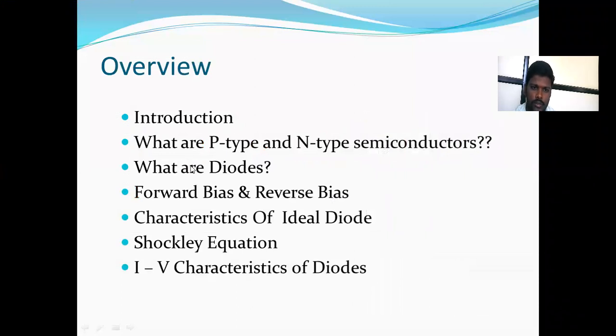First, an introduction. What are p-type and n-type semiconductors? What are diodes? Next, forward bias, reverse bias, and the characteristics of an ideal diode and its Shockley equation. And next, the IV characteristics of a diode. All these points are an overview of this chapter.